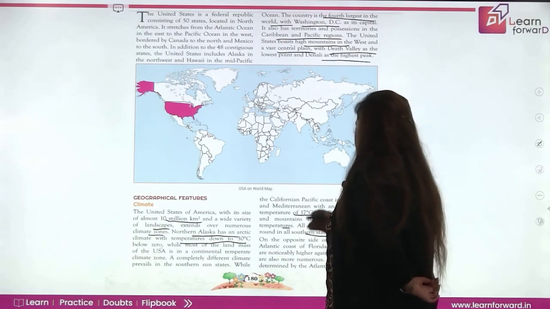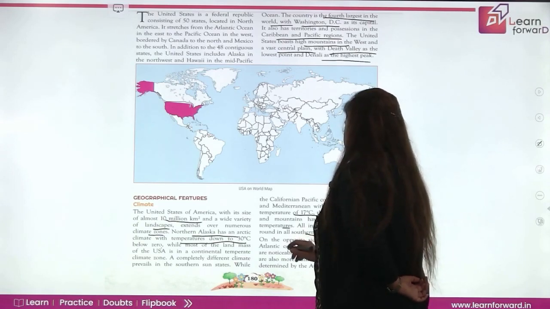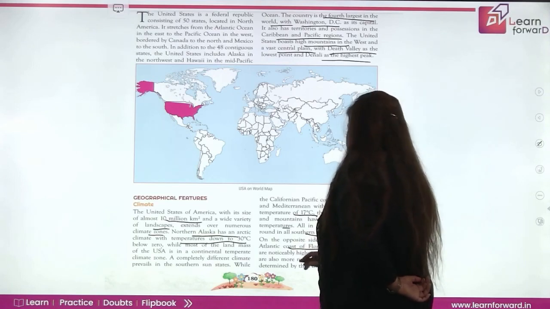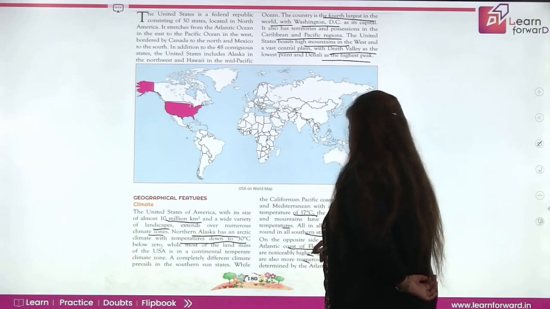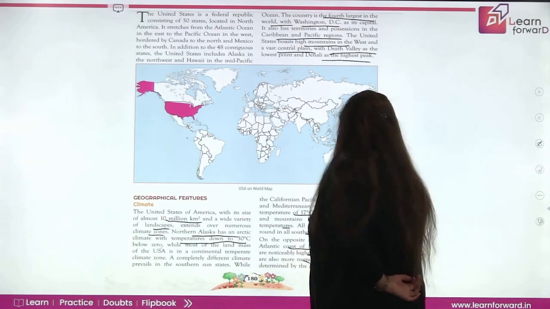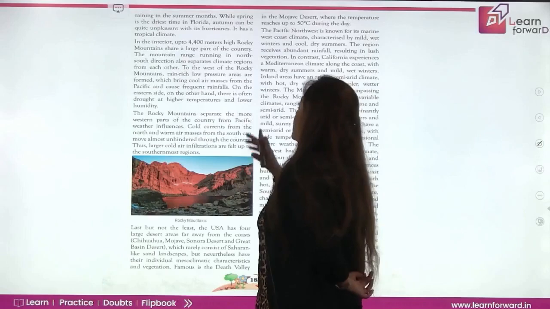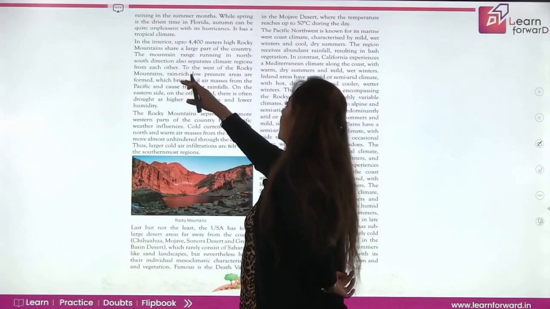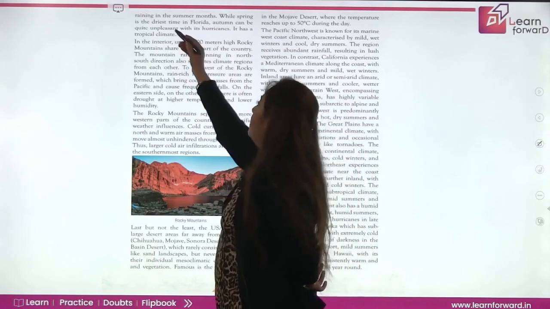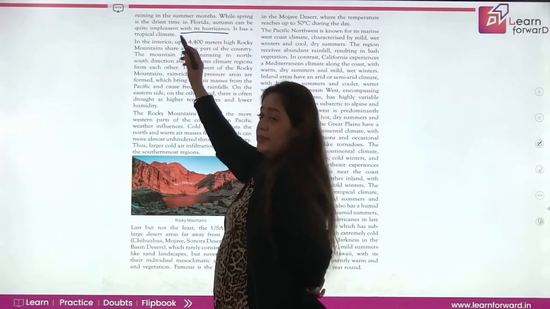Now, on the opposite side of the USA, on the Atlantic coast of Florida, the temperatures are noticeably higher again, but the rainy days are also more numerous. Here, the climate is determined by the Atlantic currents and it is raining in the summer months. So while spring is the driest time in Florida, autumn is quite unpleasant with its hurricanes. So it has a tropical climate.